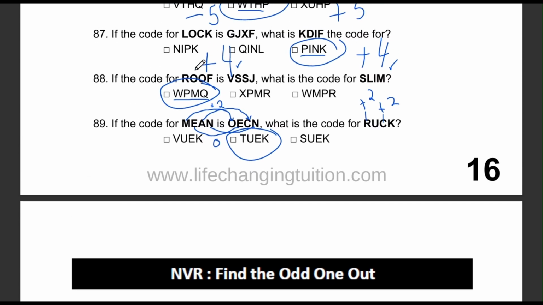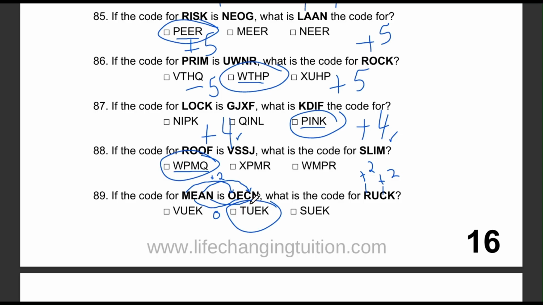Question number 89. If mean is coded as OECN, what is the code for RUCK? The options are VUEK, TUEK, and SUEK. Let's see what's happening here.